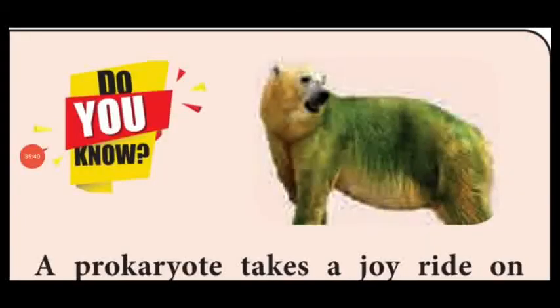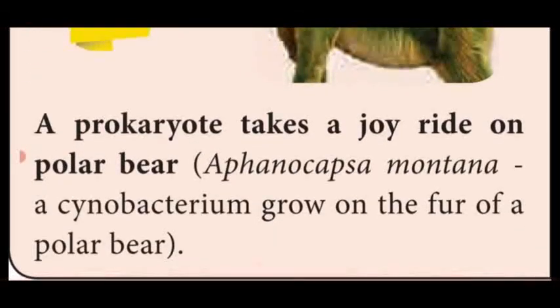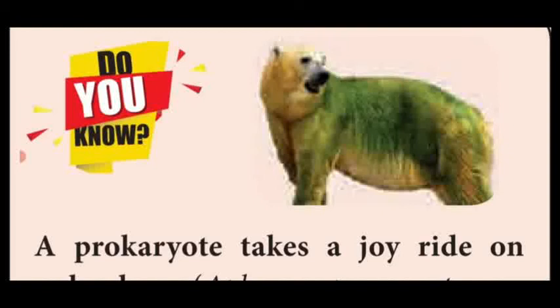Dear students, see the do you know paragraph. This is the polar bear. The surface of the polar bear contains green colored patches. What is this one? This is the blue-green algae, that is cyanobacteria, which takes a joy ride, that means happy ride, on the surface of a polar bear.